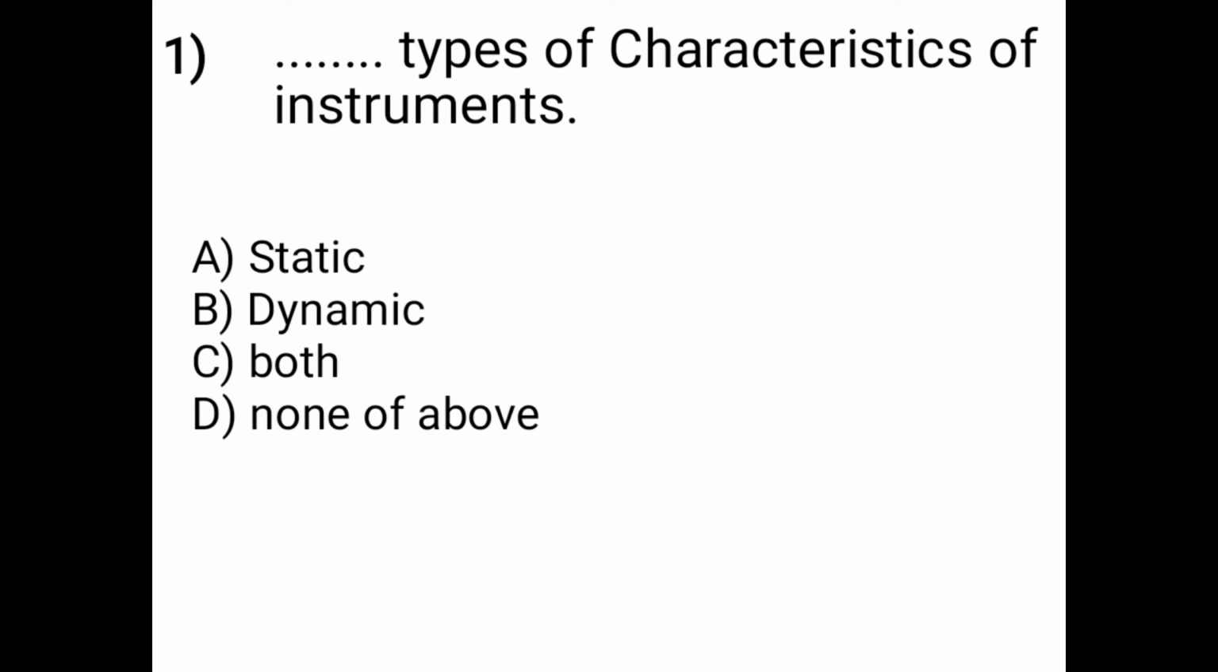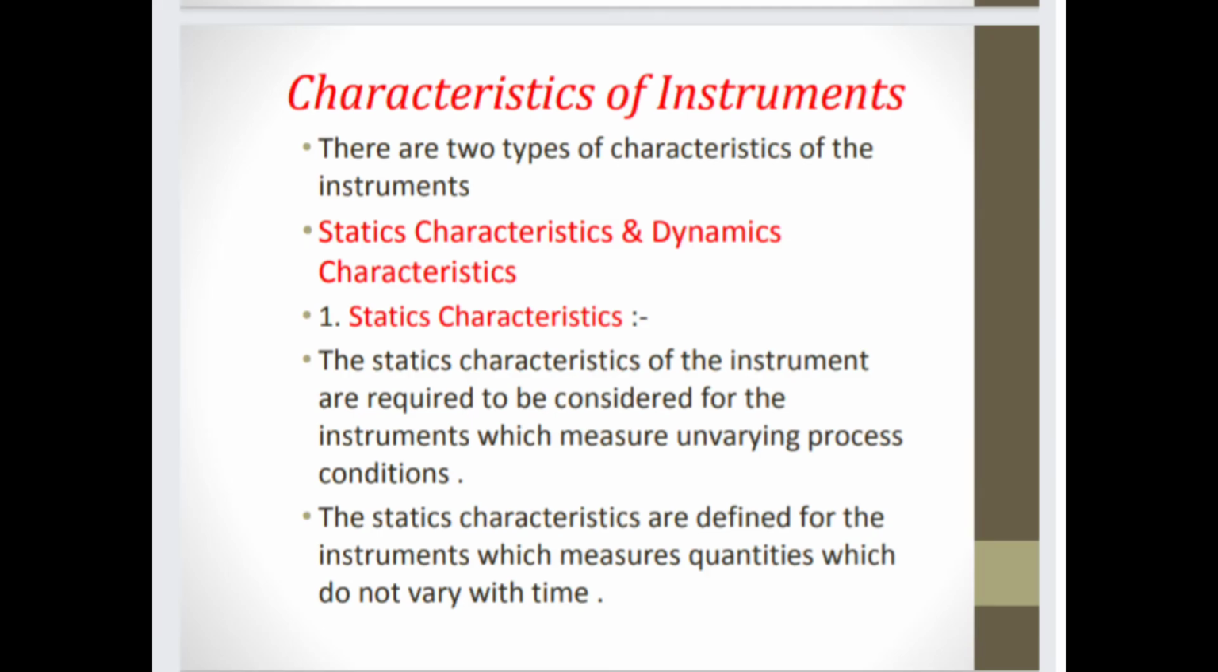Means static and dynamic are the types of characteristics of instrument. So in detail we see the characteristics of instrument. There are two types of characteristics of the instruments: static characteristics and the dynamic characteristics. So first we see what is the static characteristics.